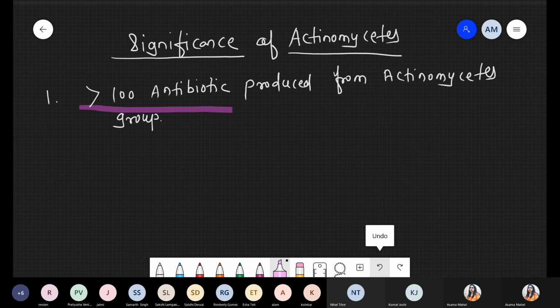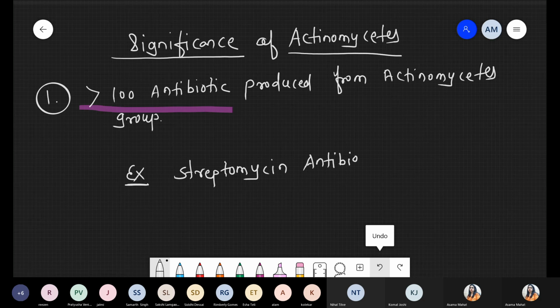Major significance: whatever maximum antibiotics we are studying, which category do they belong to? They belong to the actinomycetes group. If you want, you can write down the first example, which is the antibiotic streptomycin. Streptomycin is one antibiotic, isolated and harvested from bacteria.